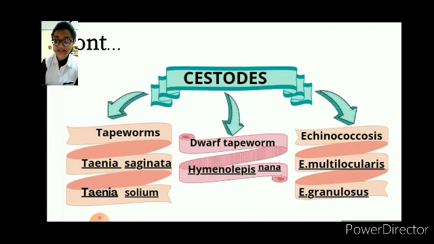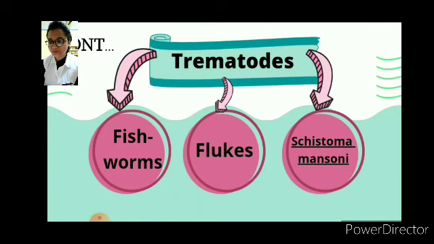The next point is cestodes. Under the cestodes, there are 3 organisms. First are the tapeworms, which include Taenia saginata and Taenia solium. Then comes the dwarf tapeworm, that is Hymenolepis nana. And then comes Echinococcosis, E. multilocularis and E. granulosus. Here E stands for Echinococcus: Echinococcus multilocularis and Echinococcus granulosus. And then come the trematodes. Trematodes are divided into fish worms, flukes, and Schistosoma mansoni.